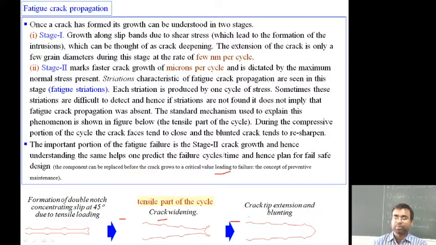The important portion of fatigue failure is the stage 2 crack growth, and understanding it helps one predict the failure cycles and hence plan the design. So this is why we are discussing this for the design of the material, for the safety of the material.